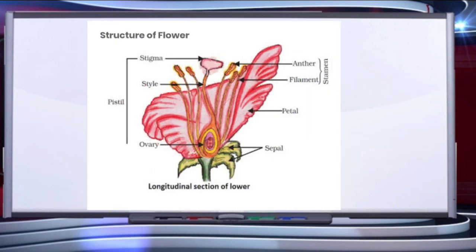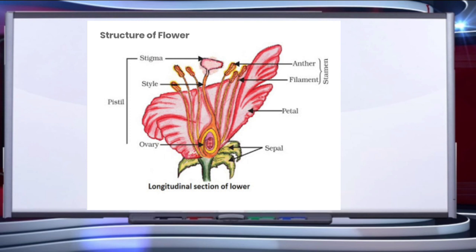So children, now try to understand the details of the structure of a flower. All the parts of a flower are situated on an axis. This axis has two parts, a pedicel and a swollen upper portion called thalamus. All the parts of a flower are arranged on thalamus. A typical angiospermous flower shows the following parts, which are clearly mentioned in this diagram. Children, try to understand the structure of the flower by watching this diagram very carefully.